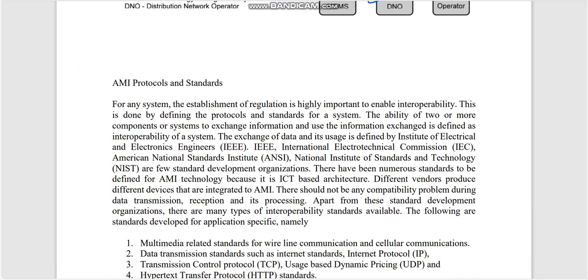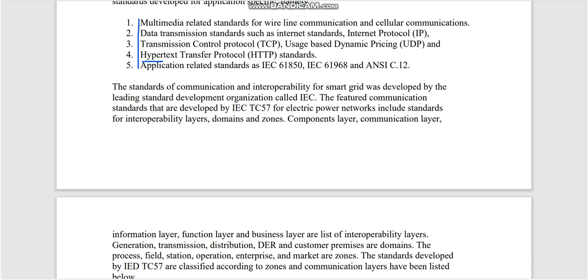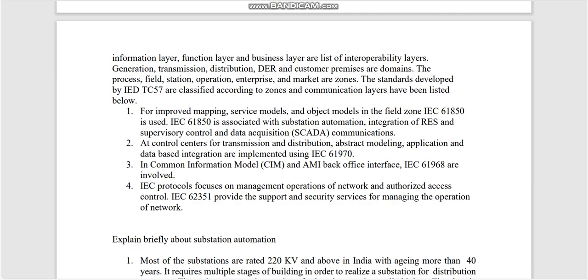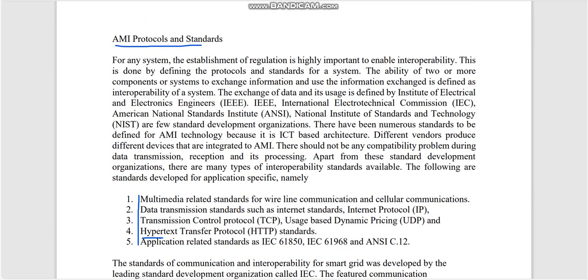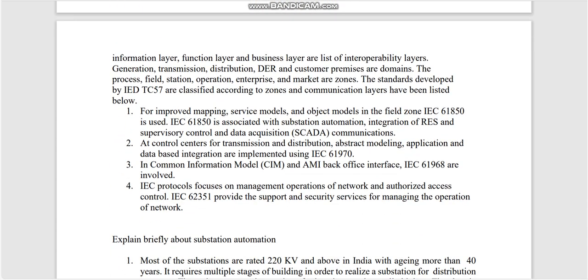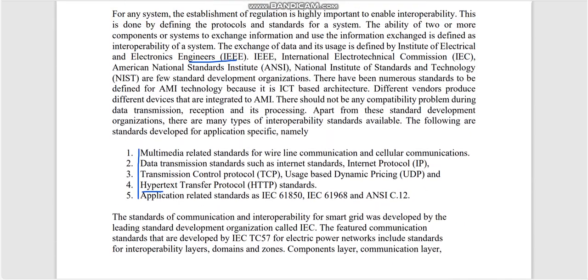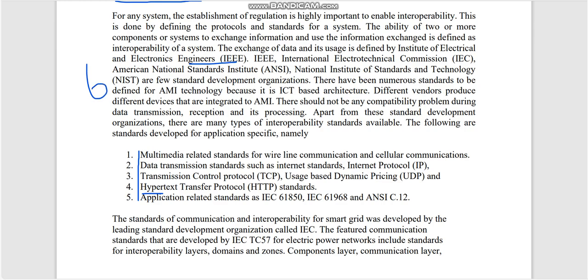Next, we have to write the AMI protocols. What are the protocol standards followed by AMI? Already we discussed this in the 2 mark question. They follow multimedia related standards, data transmission and hypertext protocol. If you write all these standards for communication, for establishment and regulatory, IEEE standards, information standards and communication standards, you write all these points and you will get 6 marks.